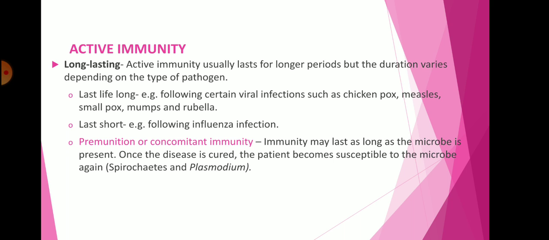Once the disease is cured, the active immunity becomes silent, and the patient becomes susceptible to the microbe again, because active immunity is active only while the microbes are present. When the microbes are eliminated from the body, active immunity goes silent, so that organism may become susceptible to the microbes again.